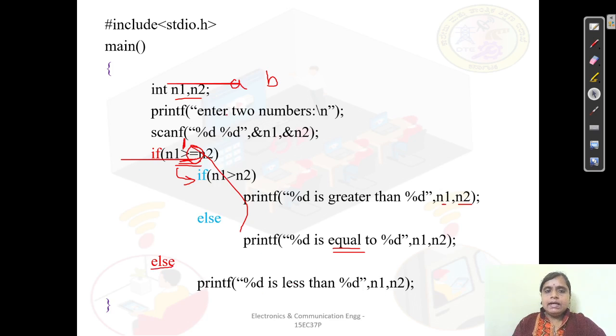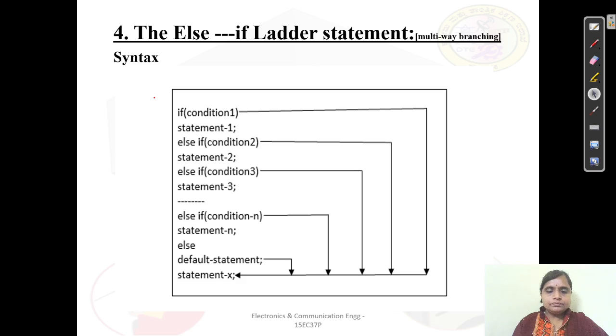So in order to explain all of the if, if else and nested if else, I have taken the same example of greater than, that is if A is greater than B. With the same example, I have explained how we are able to write the same problem for all three control structures, that is if, if else and nested if else. So these are the examples we have gone through.